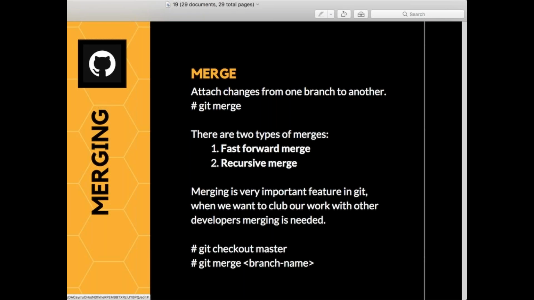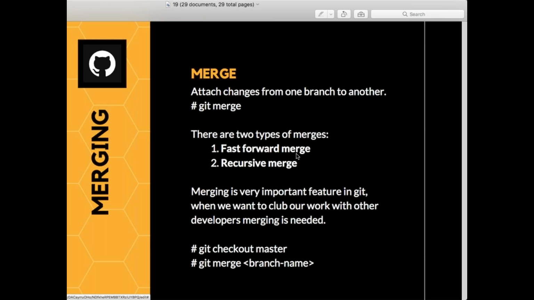So basically, this merging is not under your hands actually. Git will decide what type of merge to do. But I'll give you a simple tip where you can identify how it's going to do. On small level projects, you can identify what type of merging is going to happen. But if you're having tens, hundreds of developers, you cannot identify what kind of merge it will be. It will depend completely on Git.